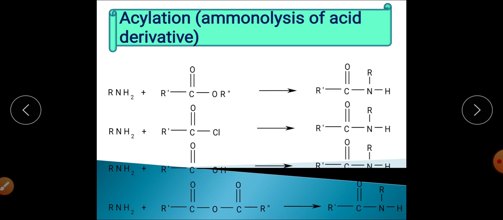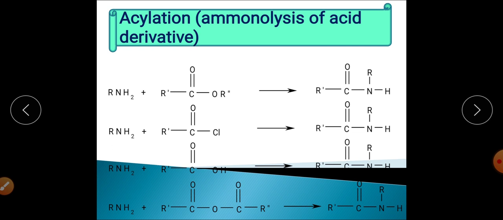After alkylation, the second reaction, which is also a very important reaction, is the acylation reaction, right? When we talk about acylation reaction, basically this is a reaction of amine with ester, acid chloride, acids, and acid anhydrides.